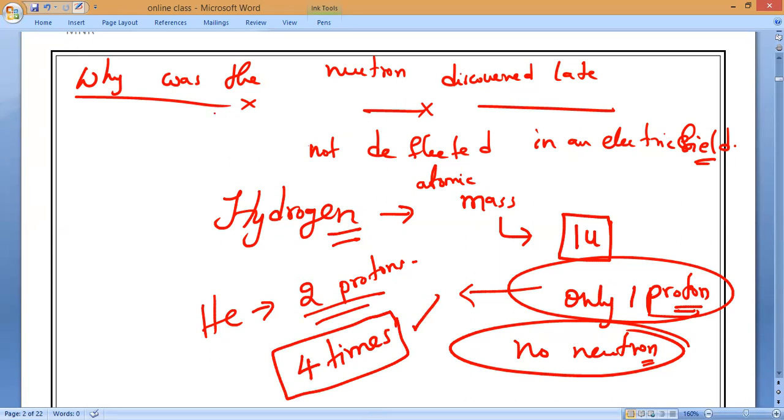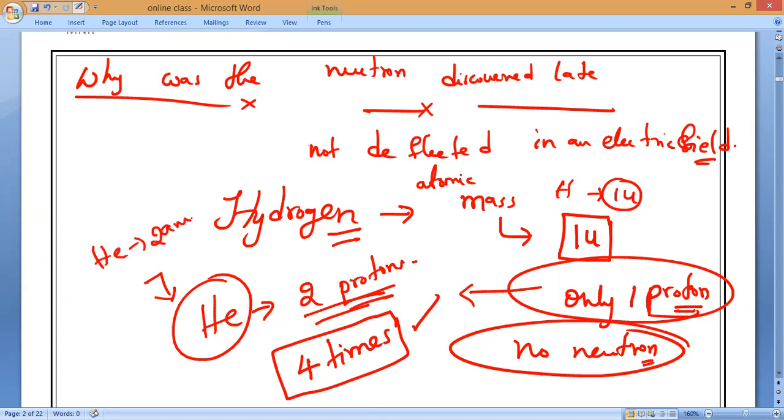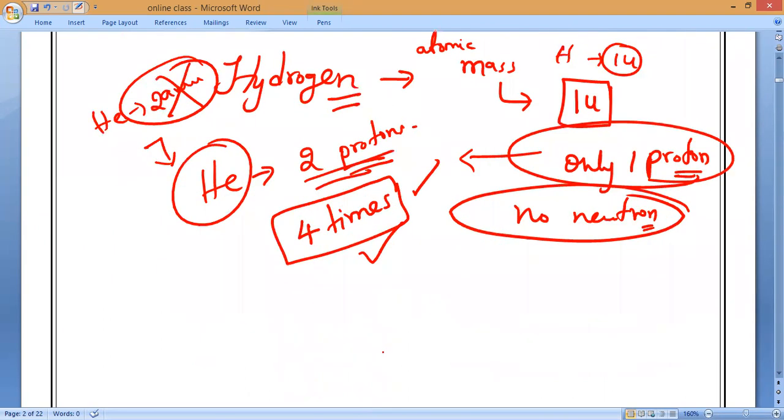So people believed hydrogen mass is 1 U, and since helium contains 2 protons, they thought helium would have a mass of 2 AMU. That is the expected value. But what is the reality? How many times is it? 4 times.